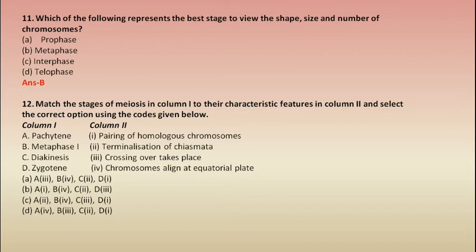So A will match with option number 3. Then during metaphase 1, chromosomes align at the equatorial plate, so B will match with option number 4. Then diakinesis, terminalization of chiasmata takes place, so C will match with 2. Then zygotene, pairing of homologous chromosomes. So I think option A is matching, so our correct option will be option A.